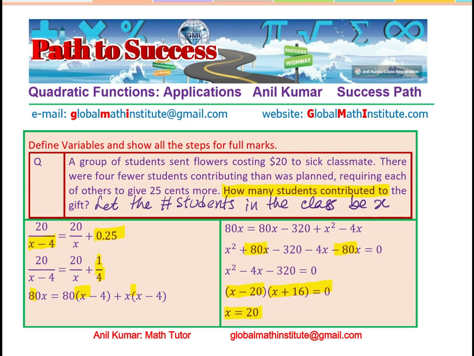So, what is going to be the answer? The answer will be how many contributed. So, the number of students who contributed is 20 minus 4, because 4 less contribute. You get the idea. So, if you start with x and you end with 20, you remember what was asked for. So once you get an answer, it's a good idea to again read the problem and ensure that you are answering as per the requirement of the question. Otherwise, you could just land with half the marks, losing all of them for correct work done.